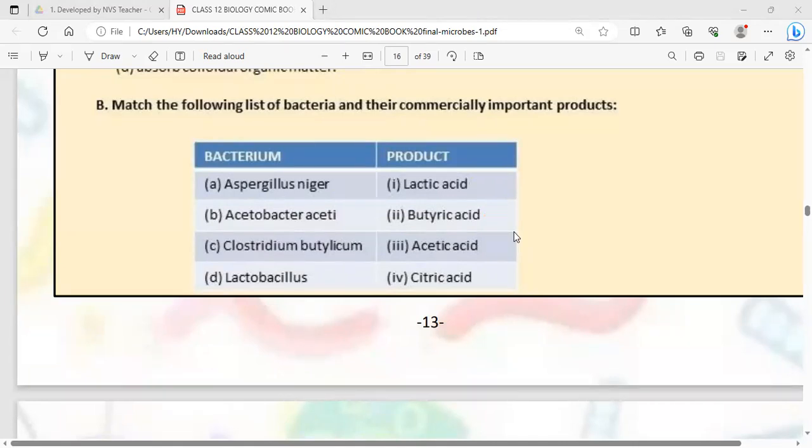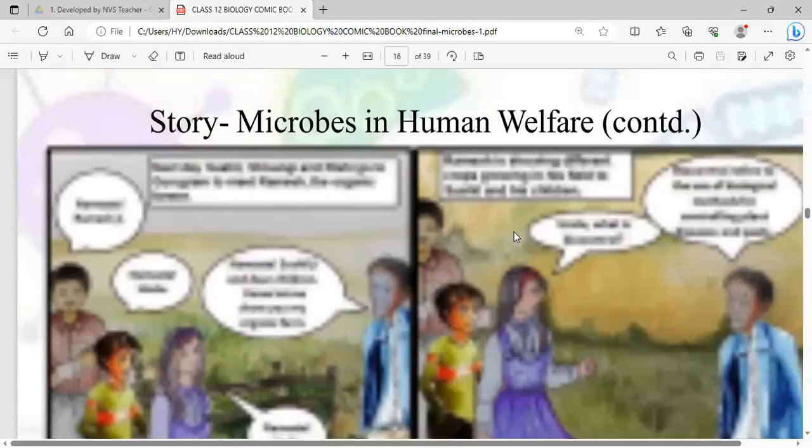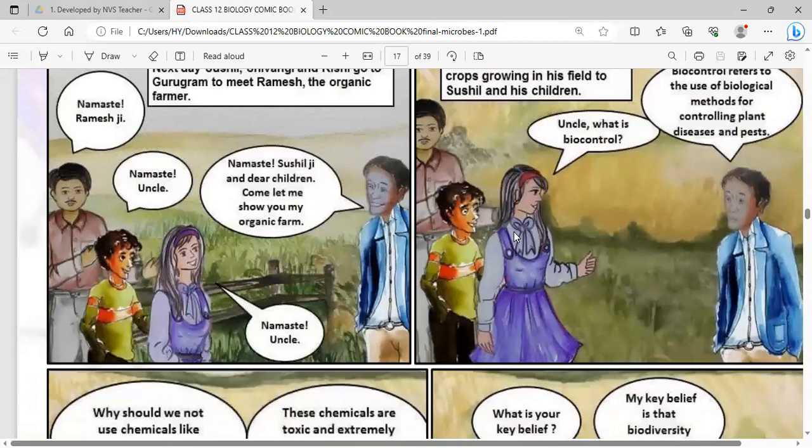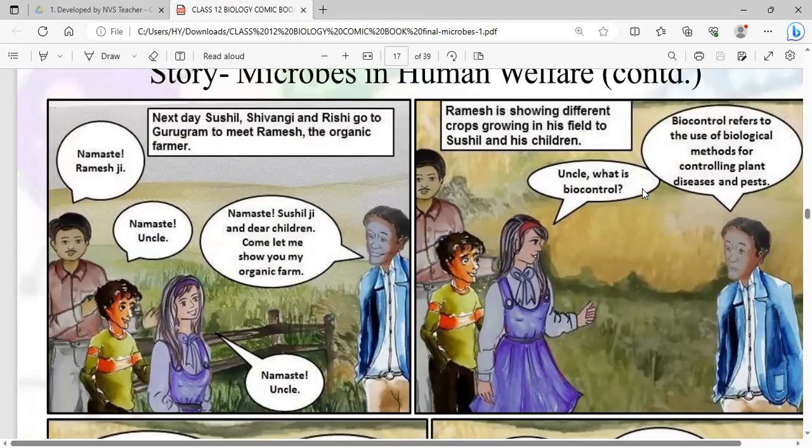Now they have reached the farm, and in Gurugram they meet Ramesh, the organic farmer. So Sushil is saying Namaste Ramesh ji. Students are also greeting, Namaste uncle. Namaste Sushil ji, and dear children, come let me show you my organic farm. So crops are growing in his farm, and Ramesh is showing the crops to the students.